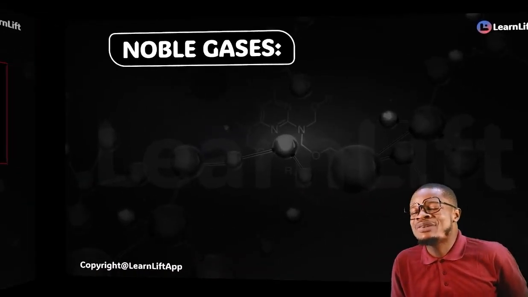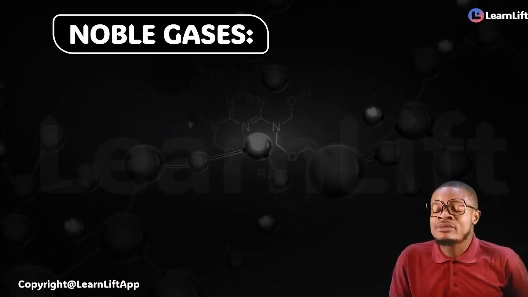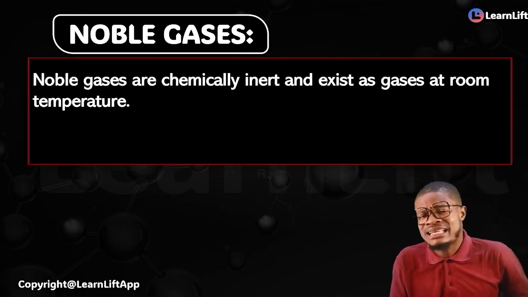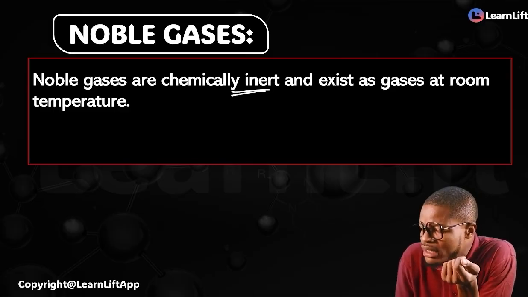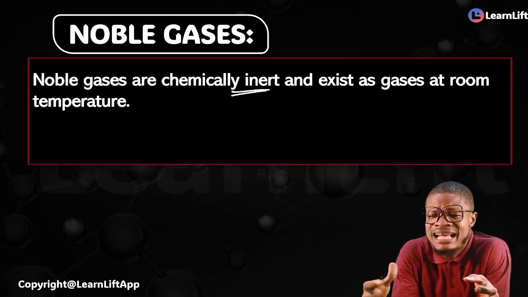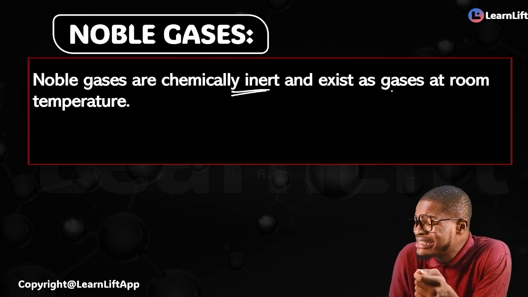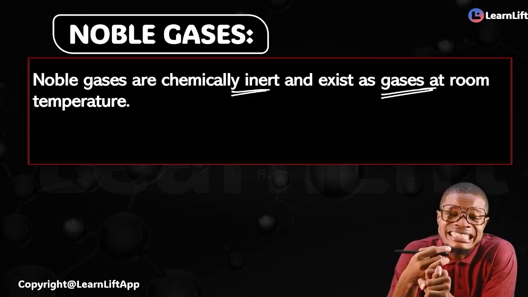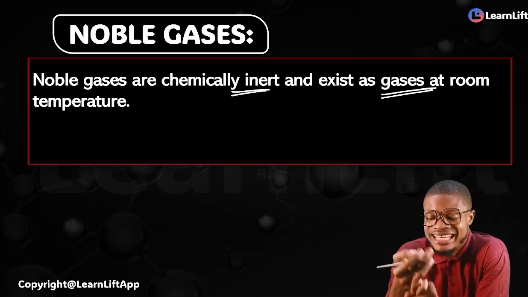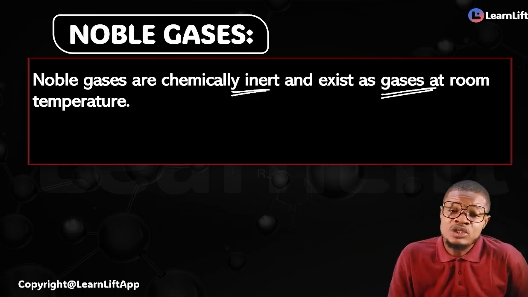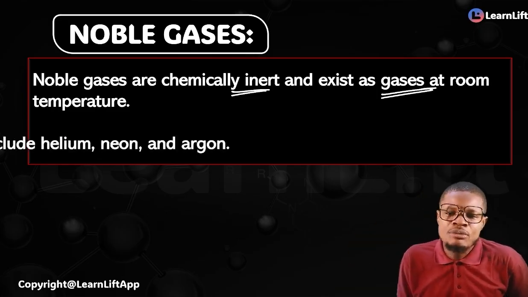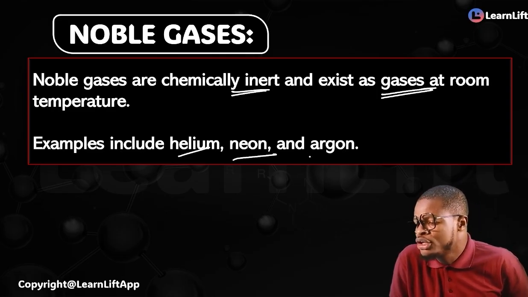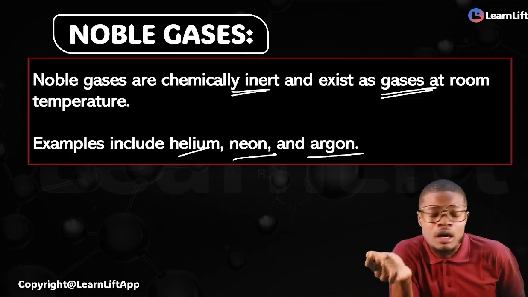Another thing very quickly is the noble gases. What should we know specifically? You must know this very fast: noble gases are chemically inert. Inert means they are unreactive; they do not react. They exist as gases at room temperature. Examples are your helium, your neon, your argon, your krypton. All of these are what?